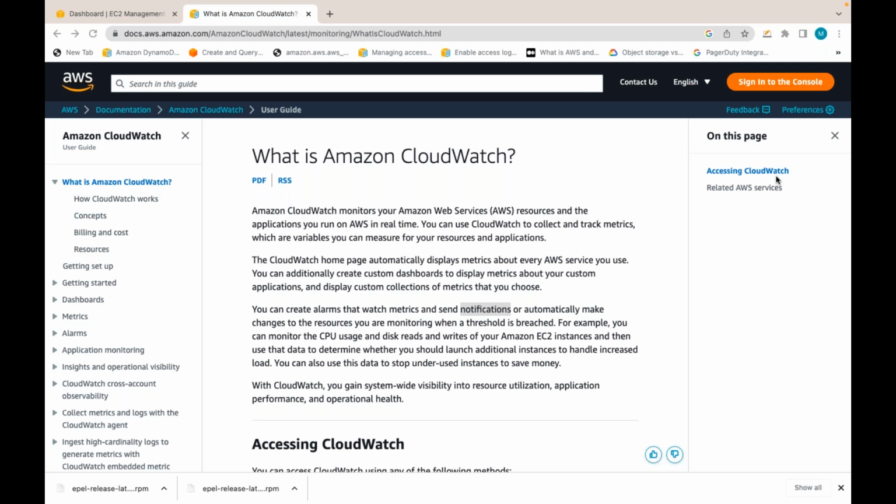So is everyone clear what is CloudWatch, what do you mean by CloudWatch metrics, and what do you mean by CloudWatch alarms? Alarms are, again, based on the metrics; you can create some alarms. Clear everyone? First of all, what is CloudWatch, what do you mean by metrics, and what do you mean by alarms?